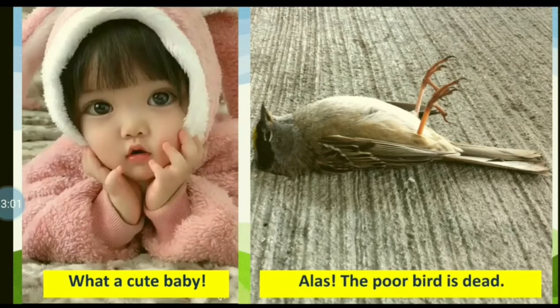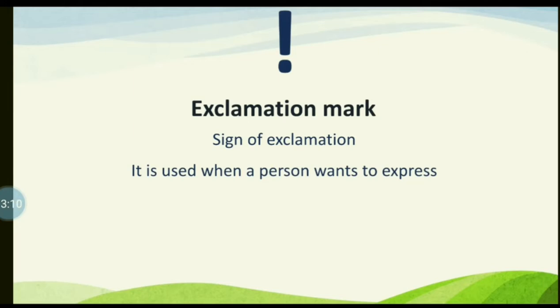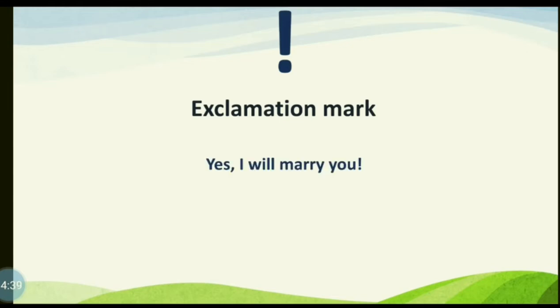Alas, the poor bird is dead. So you can see that we use the exclamation mark or the sign of exclamation when we want to express strong feelings or emotions.